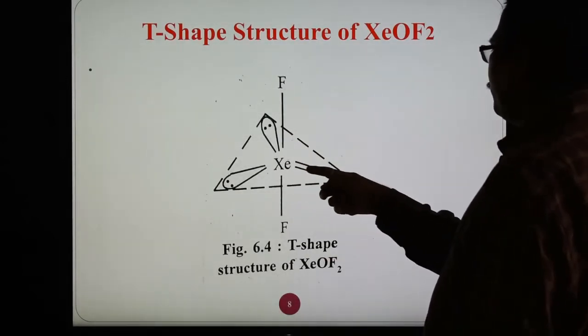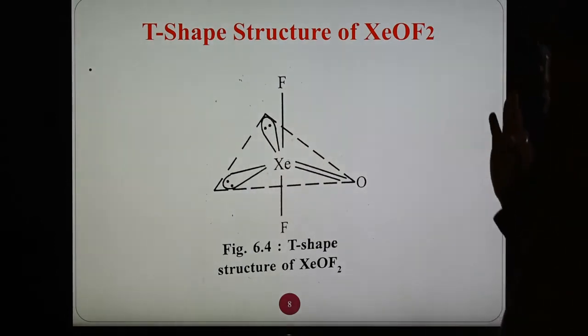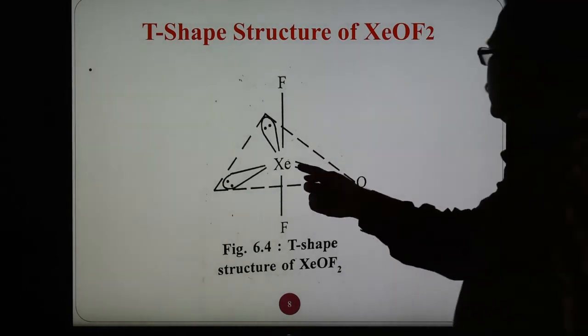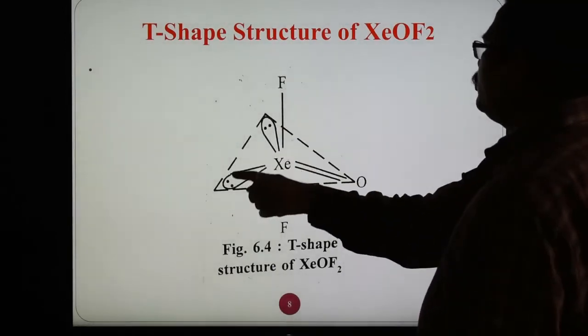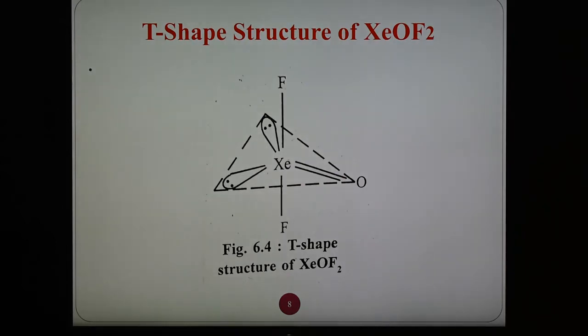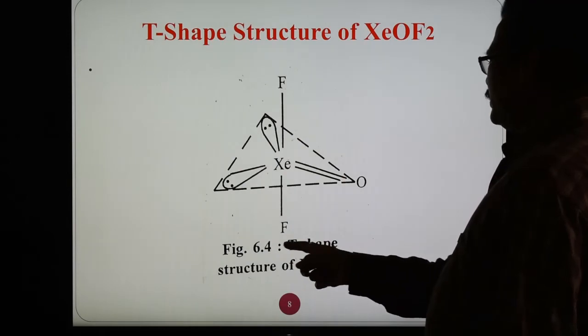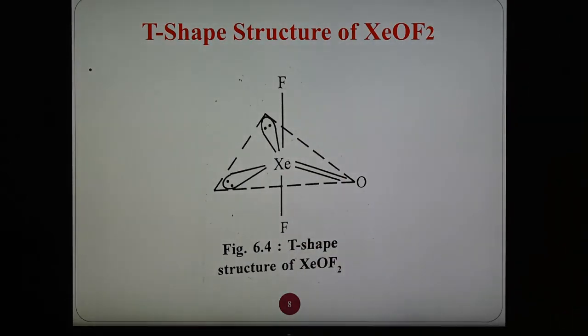So this shape may also be known as a T-shaped structure because 2 are lone pairs. So total 3 bonds are there: 1 is a double bond, 2 are single bonds, and 2 are lone pairs. So in this way, trigonal bipyramidal geometry, but because of the presence of 2 lone pairs, the shape is also known as the T-shaped structure of XeOF2.